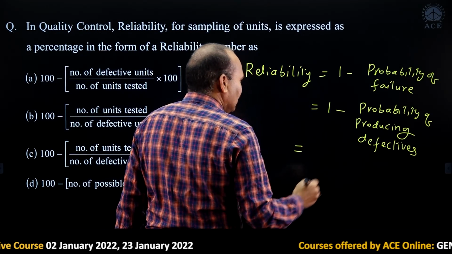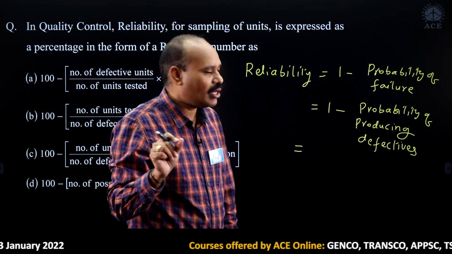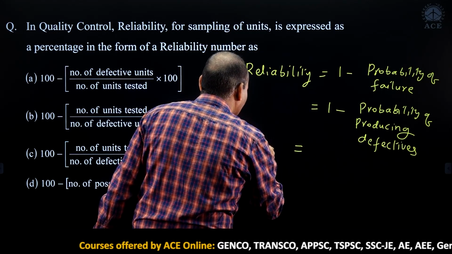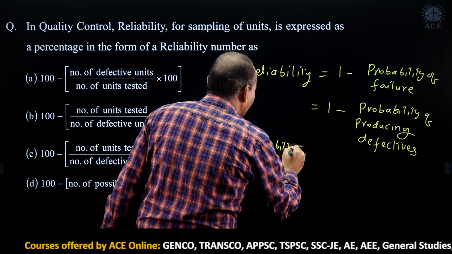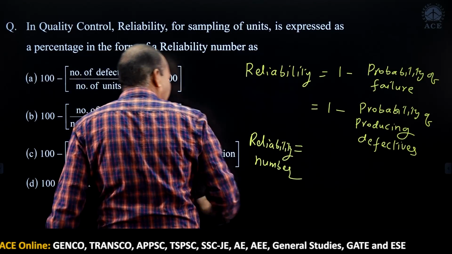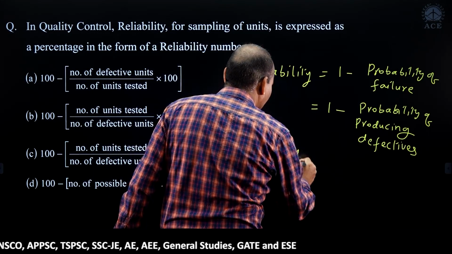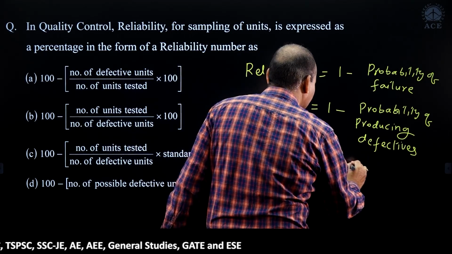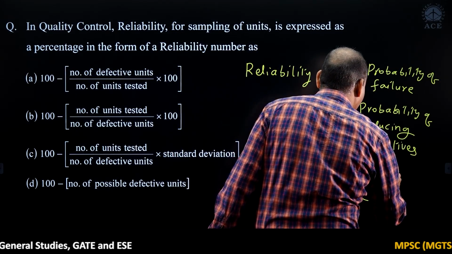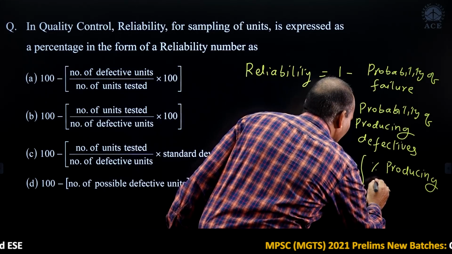And in terms of percentage, reliability number is equal to 100 minus the percentage of producing defectives.